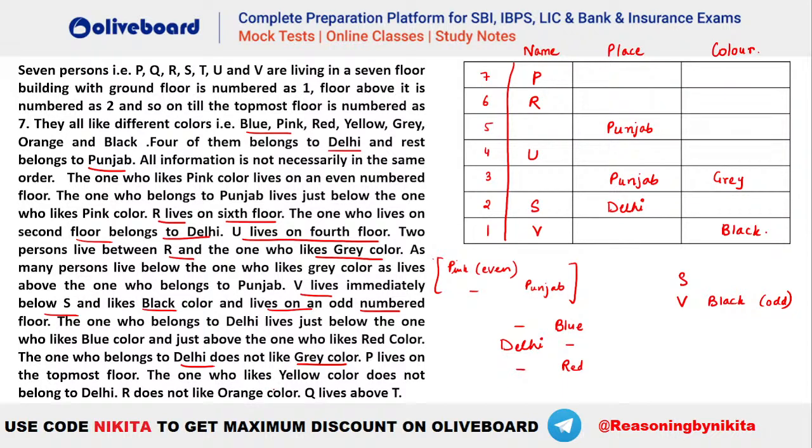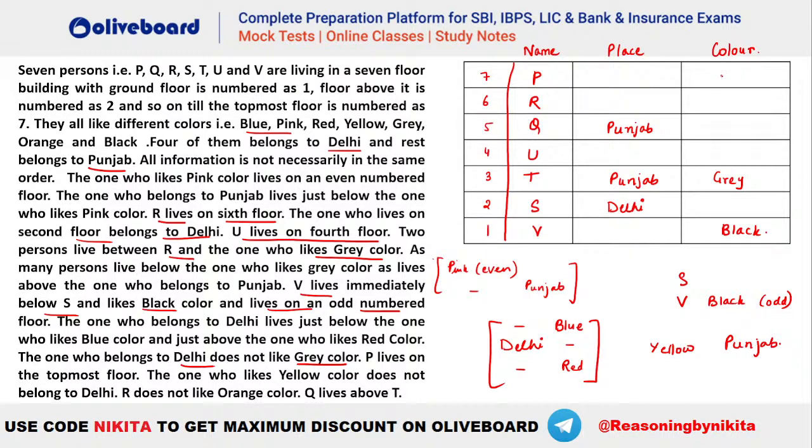The one who likes yellow does not belong to Delhi. So yellow is not Delhi. That means yellow will be Punjab. Okay, we will check that later. So yellow has to be Punjab here. Then R does not like orange color. Q lives above T. So Q lives above T will be like this. Now let's try to place this blue, Delhi and red.